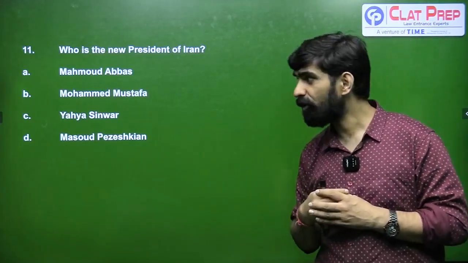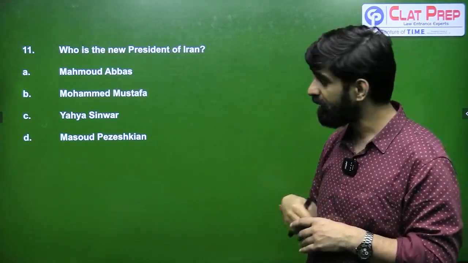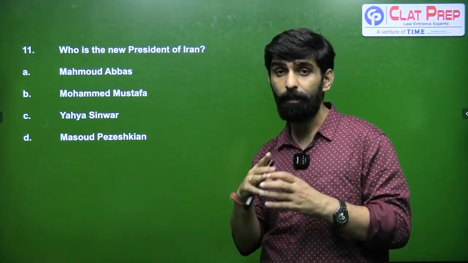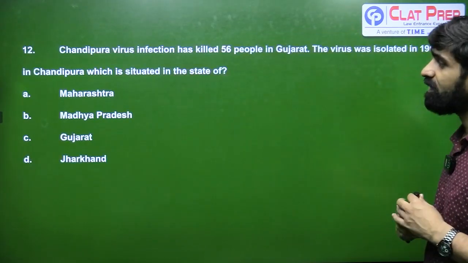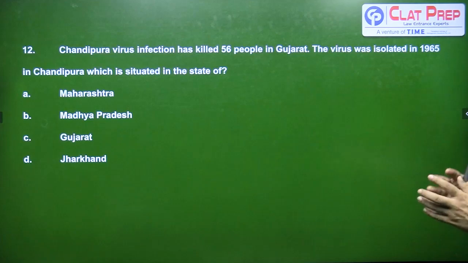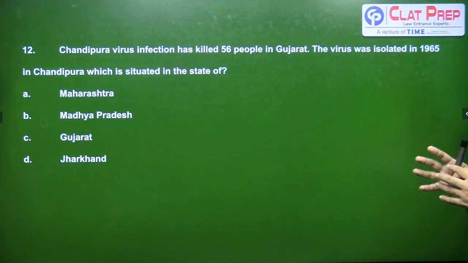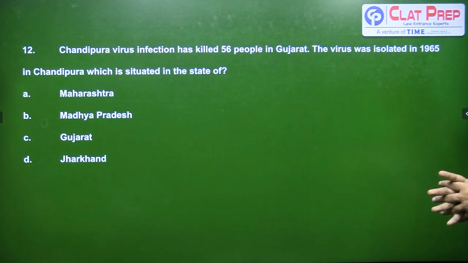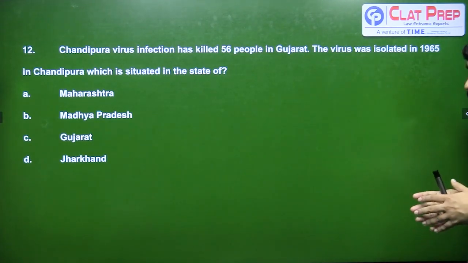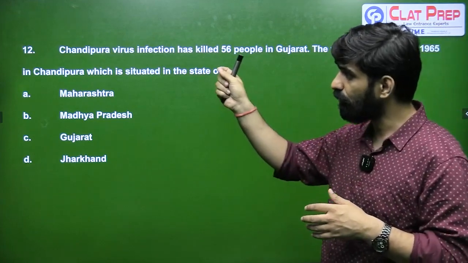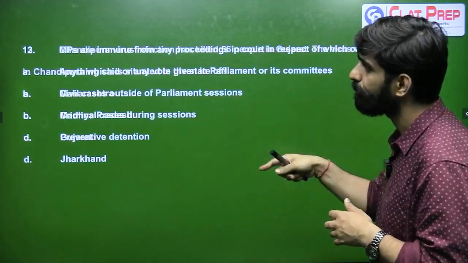Next, who is the new president of Iran? The new president of Iran is Masoud Pezeshkian. Next, Chandipura virus infection has killed 56 people in Gujarat. The virus was isolated in 1965 in Chandipura, which is why it is named the Chandipura virus. This Chandipura is in the state of Maharashtra. So for 12th, the answer is going to be A.